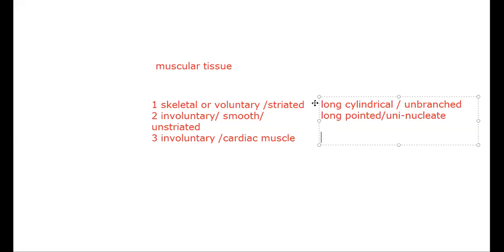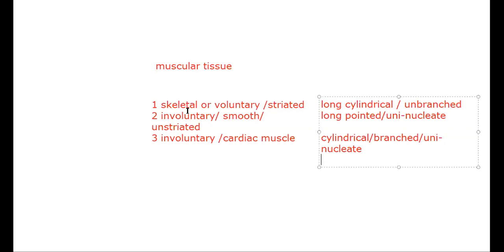Third one is cylindrical, branched, and uninucleate. So we have done the muscular tissue.